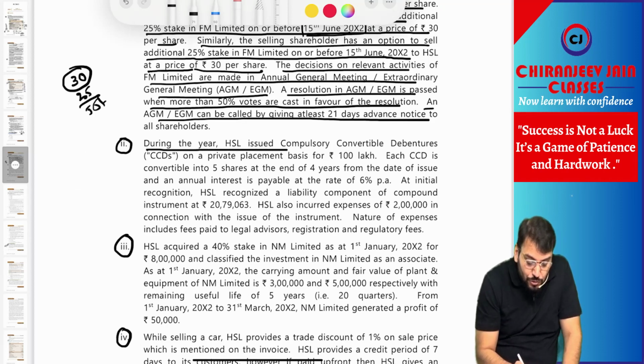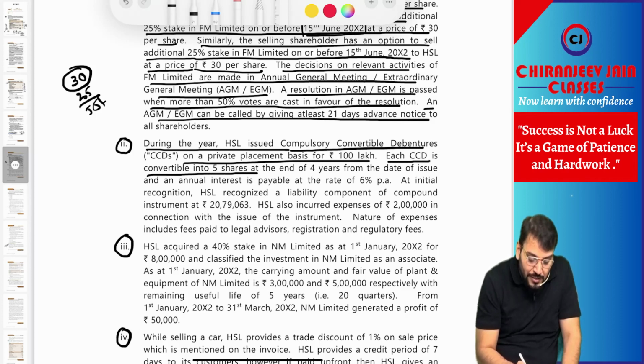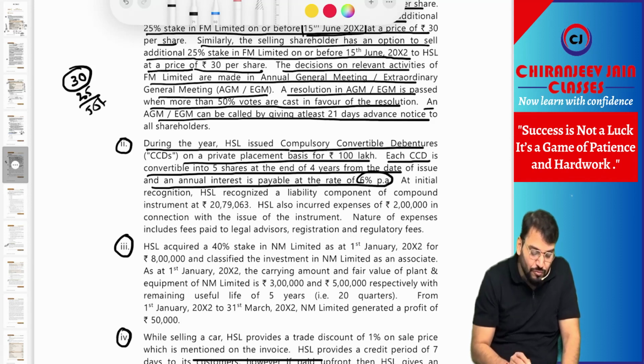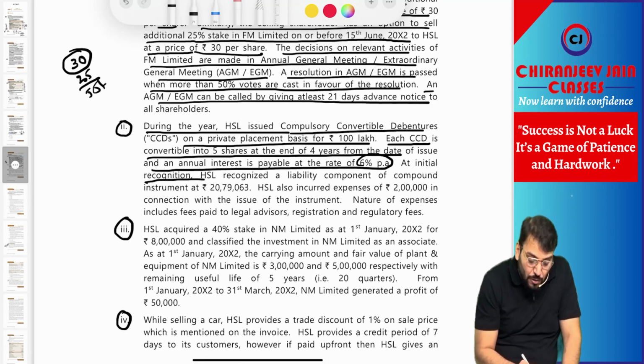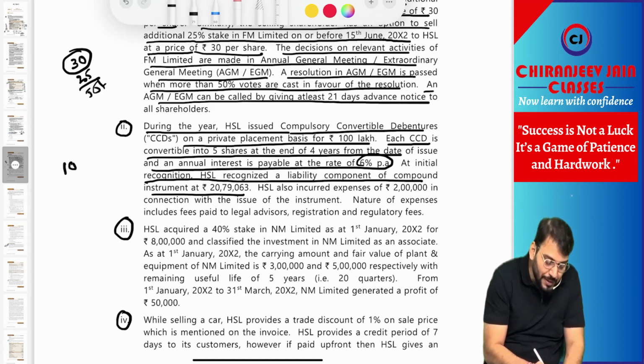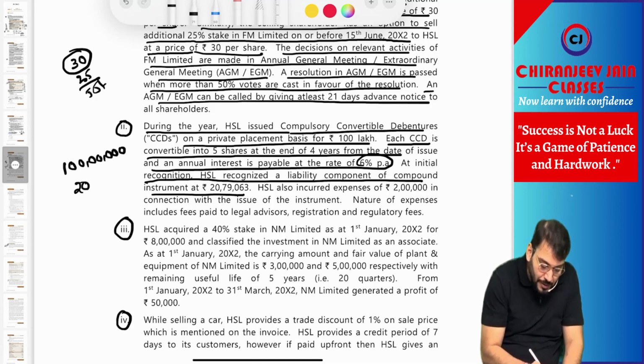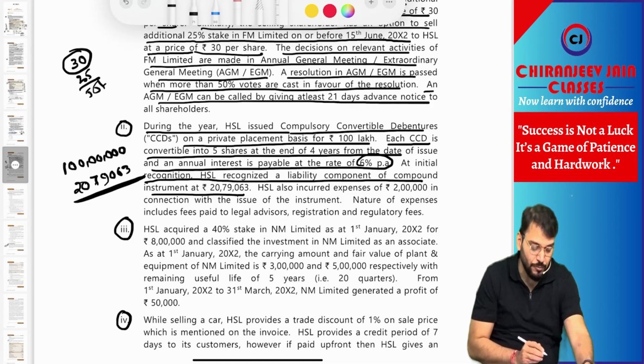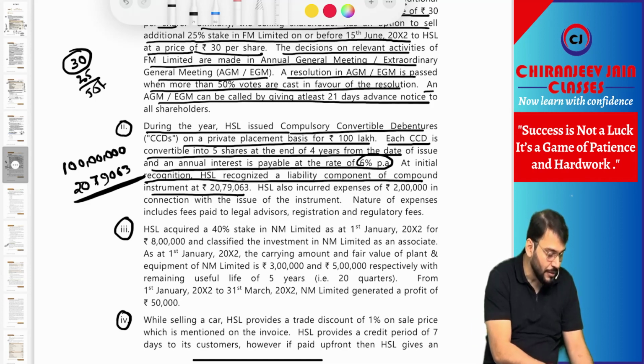During the year, HS Limited issued compulsorily convertible debentures on a private placement of rupees 100 lakh. Each CCD is convertible into 5 shares at the end of 4 years from the date of issue, and the annual interest payable is at a rate of 6% per annum. This is the contractual rate of interest. At initial recognition, HS Limited recognized the liability component of the compound financial instrument, that is 79,063 out of 100 lakh. This is already given. We are not supposed to calculate it. So find out the equity component. How much is it?